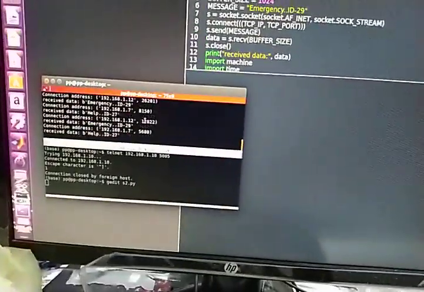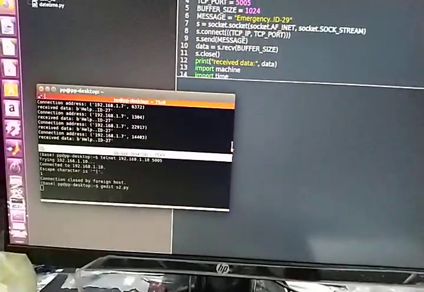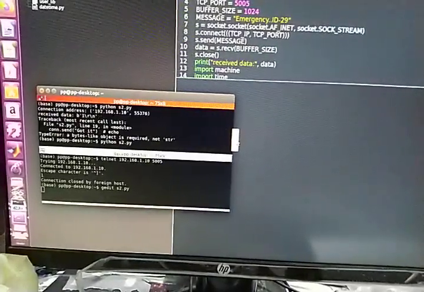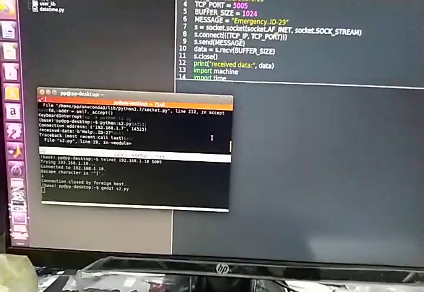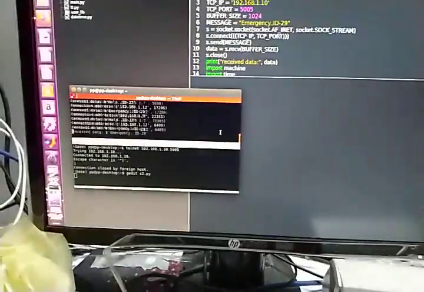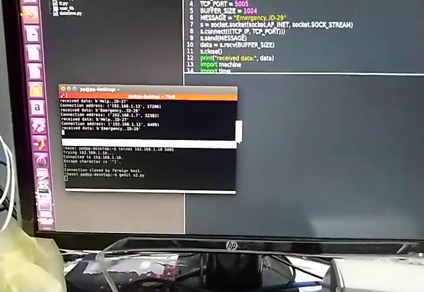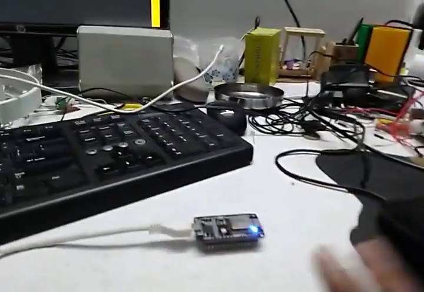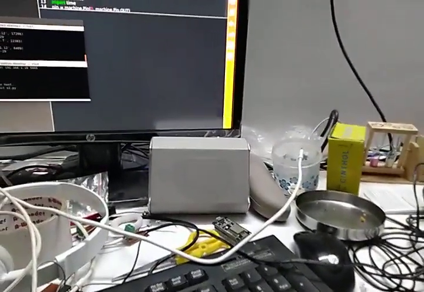As you can see, I had started it earlier. Okay, the server has started here. Let me show you how it works. This is a node. Let's say this has a client program pre-installed.